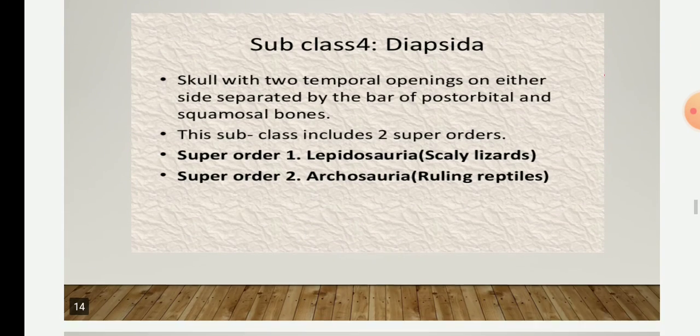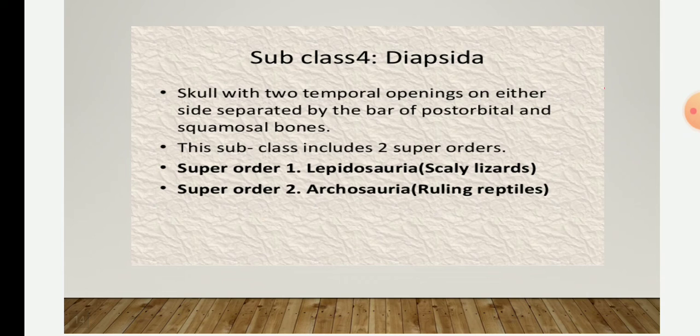The next subclass is the Diapsida. Diapsida is the living subclass, and it includes 3 orders which are living.